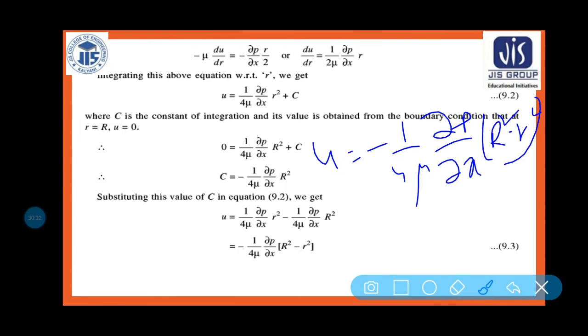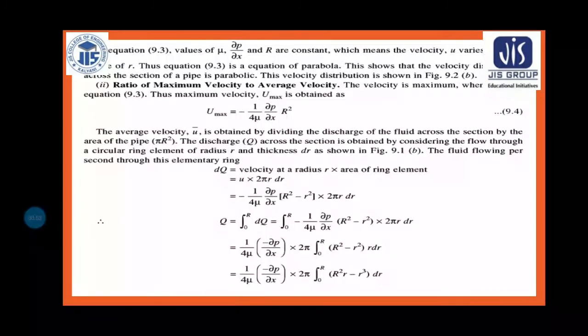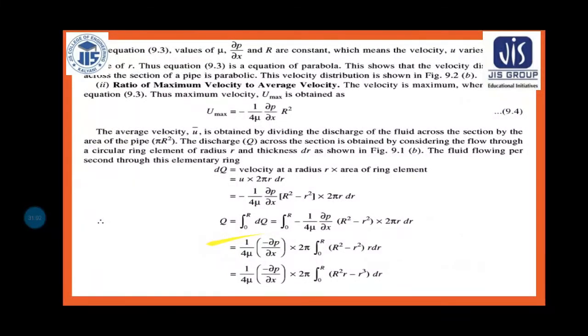I hope it is clear. So this is the final equation when you are going to find out the velocity of a particular section. If the equation of p is given and the radius is given and r is also given, you can easily find it out. So in equation 9.3, this is equation 9.3.